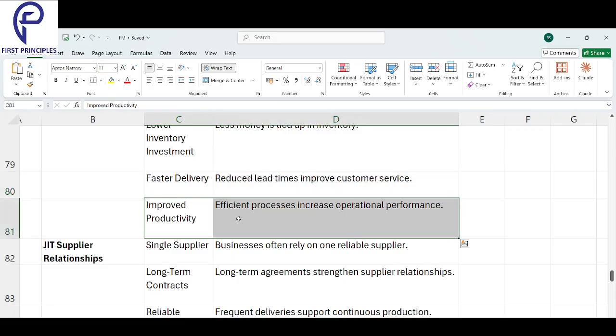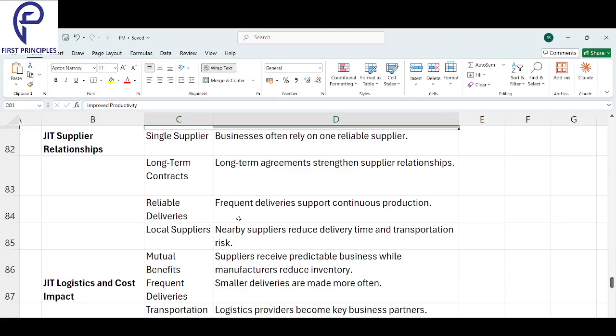And finally, improved productivity. Efficient processes will increase your operational performance. If you have no wastage and a very efficient process, you will see your overall performance will be very good, right?